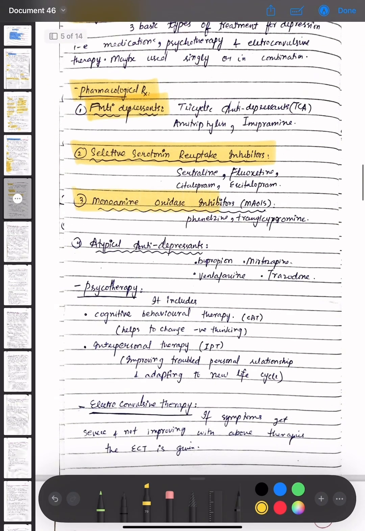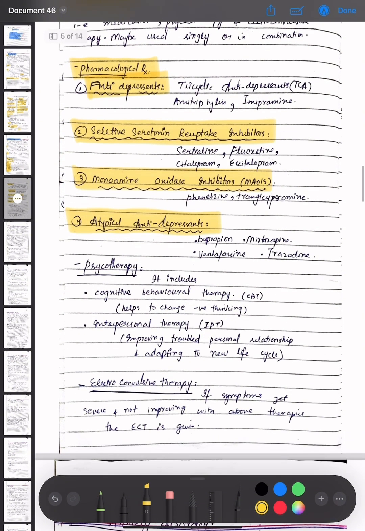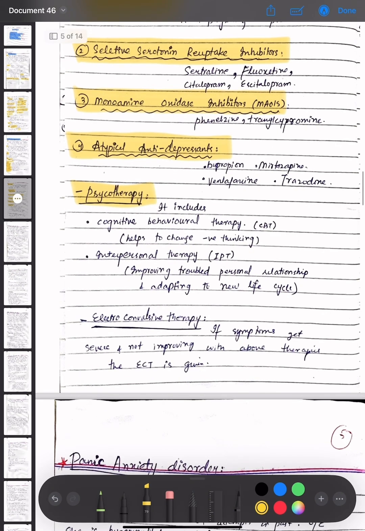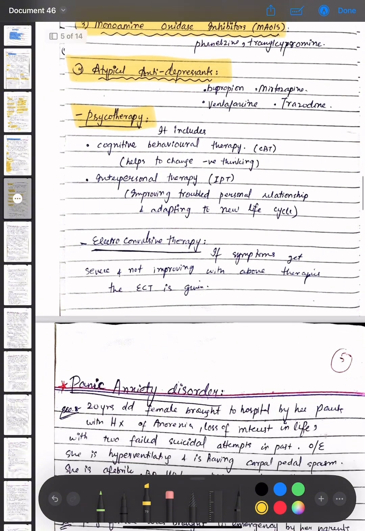Then monoamine oxidase inhibitors are used, which are phenelzine and tranylcypromine. Then atypical antidepressants are used, which are bupropion, mirtazapine, venlafaxine, and trazodone. The psychotherapy includes cognitive behavioral therapy, which helps to change negative thinking. Then interpersonal therapy, which is improving troubled personal relationships and adapting to the new life cycle.